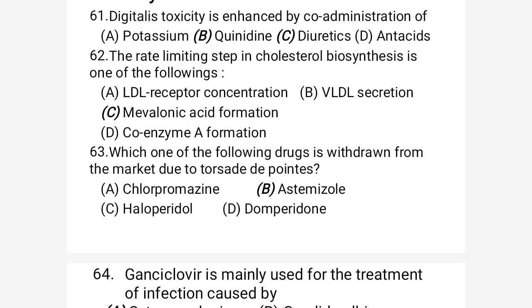The rate limiting step means the important step that controls cholesterol synthesis. Look at option number 1,